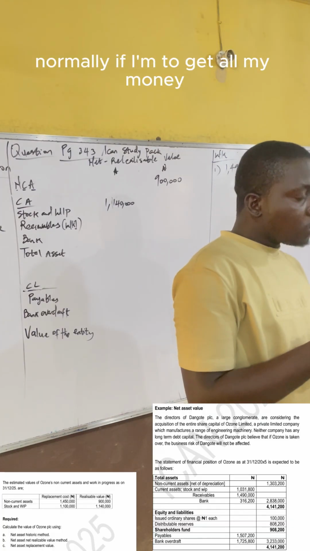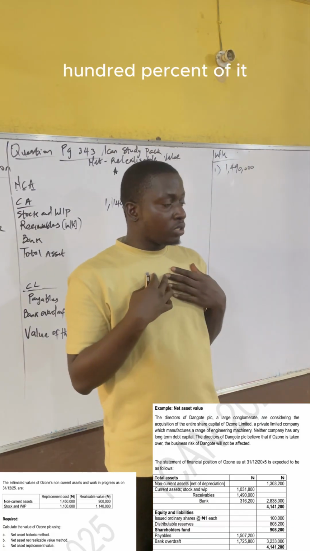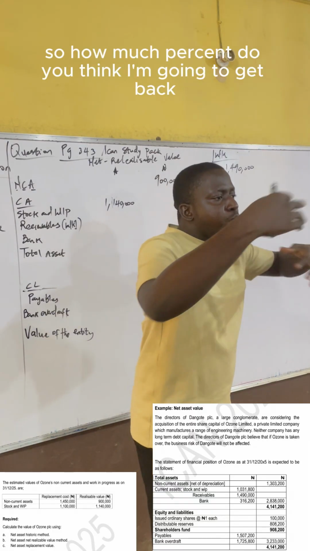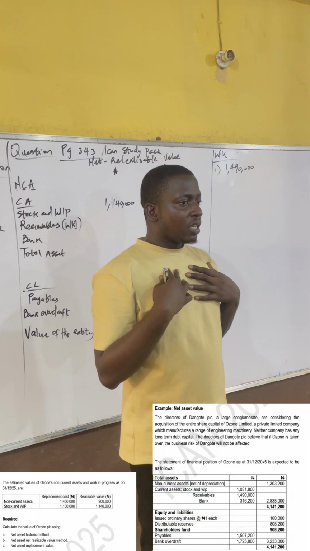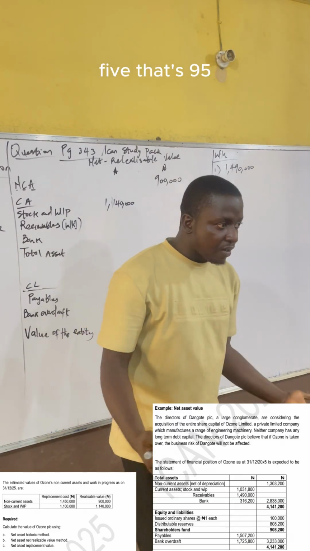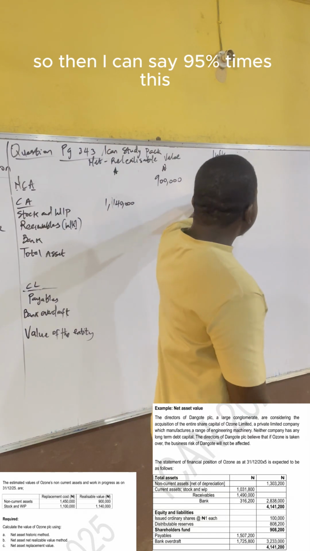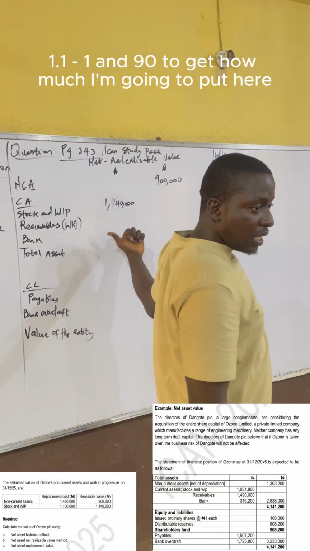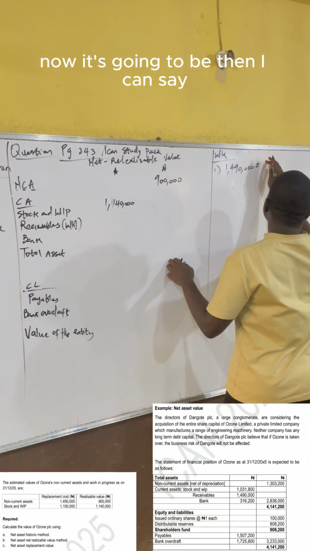Normally, if I'm to get all my money, I'm supposed to get 100%. Now I'm making provision for 5%, so how much percent do you think I'm going to get back? 95. Meaning 100 minus 5, that's 95. So I can say 95% times 1,490,000 to get how much I'm going to put here.